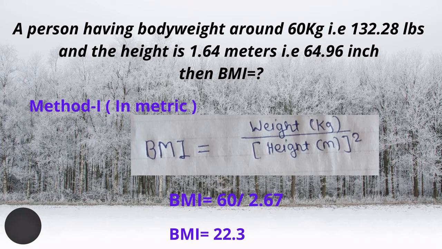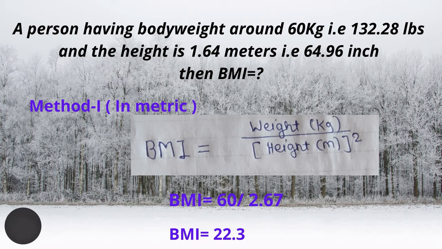There are two methods. Method 1, in metric units, BMI is equal to weight in kg divided by height in meters squared. So BMI is equal to 60 divided by 2.67, that is the square of the height in meters. Then BMI is equal to 22.3.